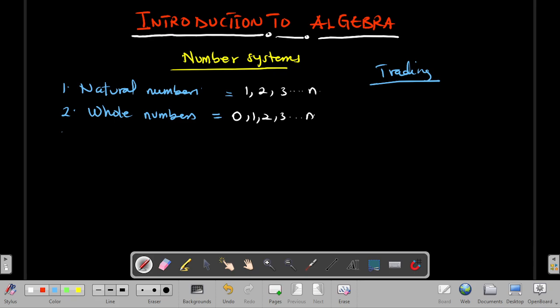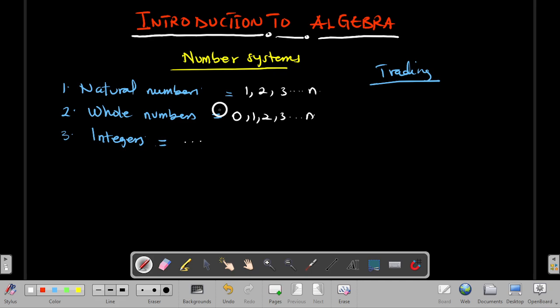So our third set of numbers we call integers. Integers simply classified both negative and positive numbers. Integers has three dots at the start because it doesn't have a beginning and it never ends.